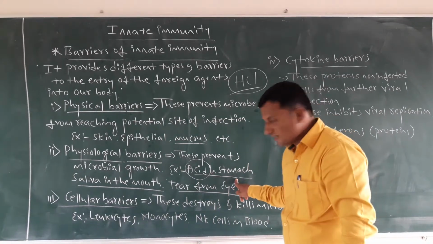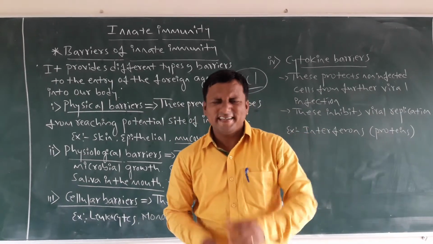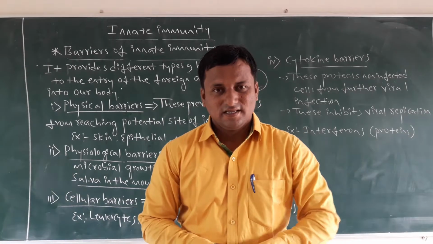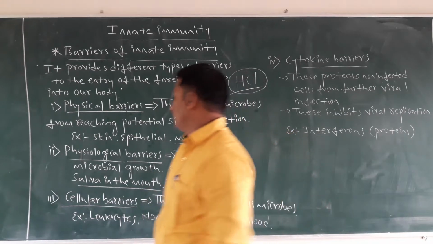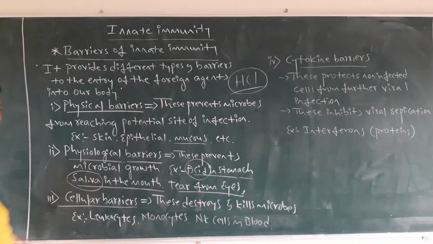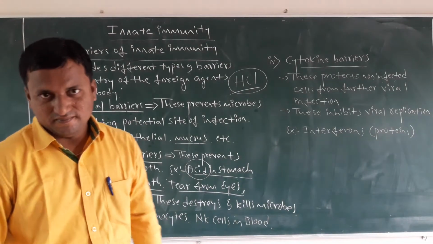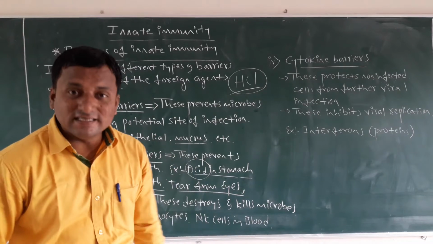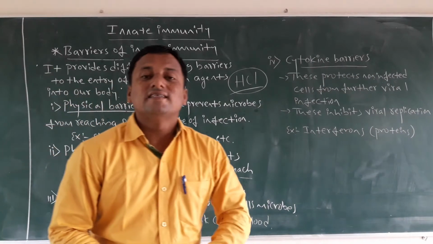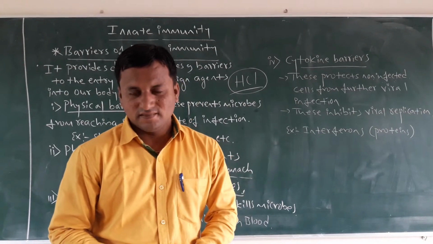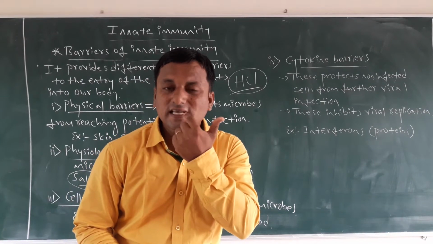That's acid in the stomach. The second one is saliva in the mouth. Saliva is slightly acidic in nature, and it is present in our mouth. The best example you must remember is the enzyme present in saliva. It will be asked at CET level, or as a one mark question. What is that enzyme present in saliva? That is called salivary amylase enzyme. This enzyme is always present in the saliva of the mouth.